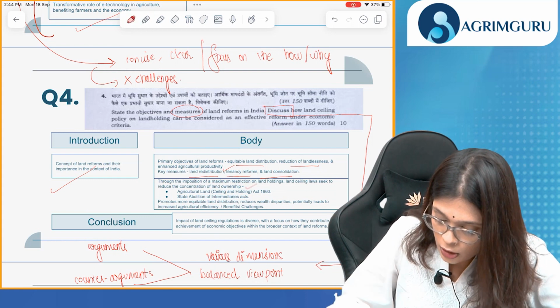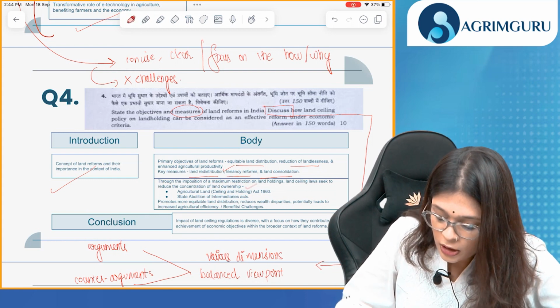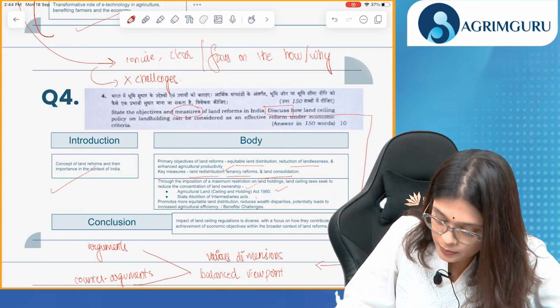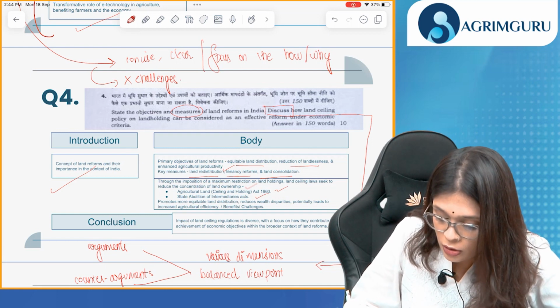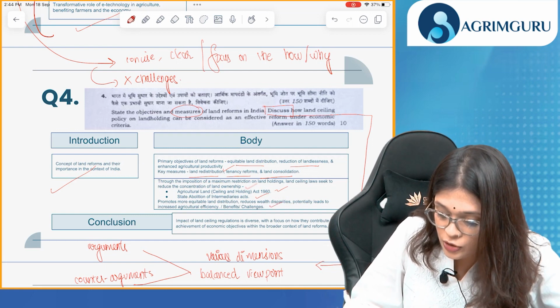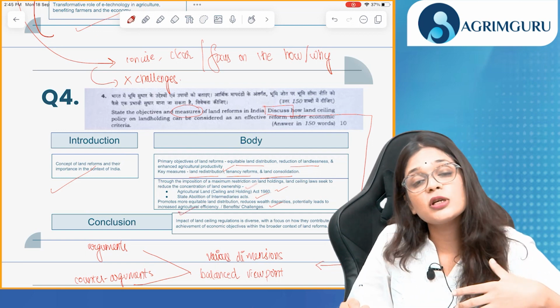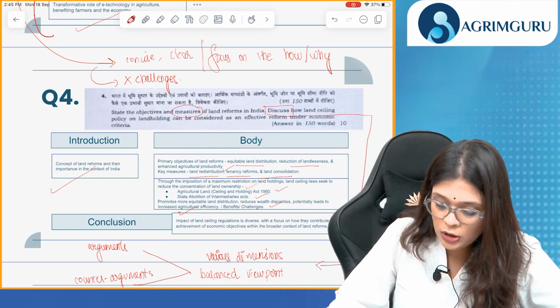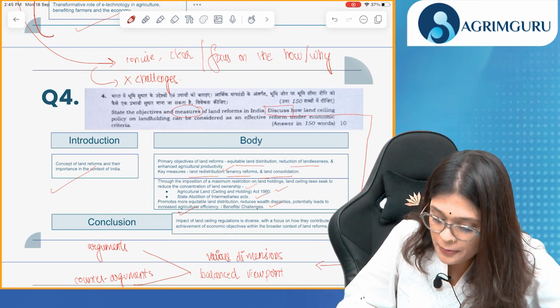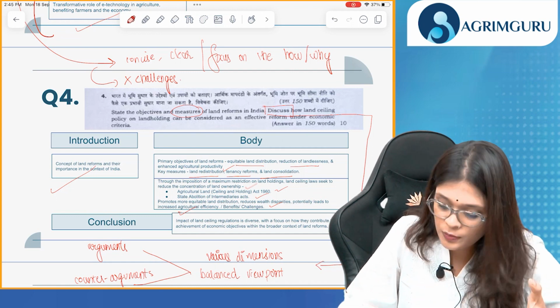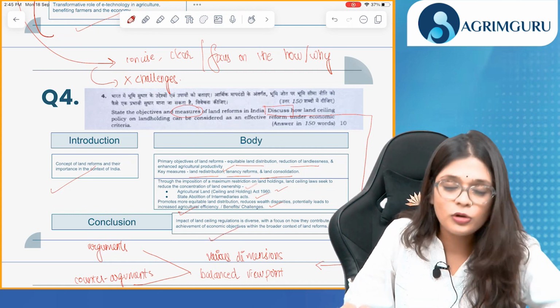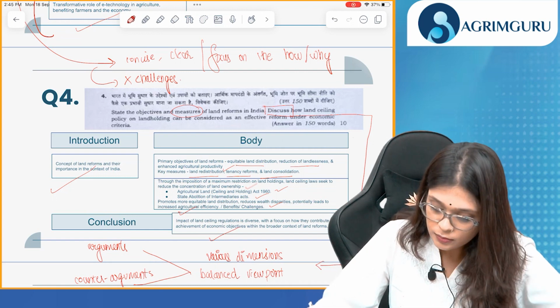Then you need to mention the acts, that is Agricultural Land Ceiling and Holding Act 1960 and State Abolition of Intermediaries Act. Why? Because land ceiling promotes more equitable land distribution, reduces wealth disparities, potentially leads to increased agricultural efficiency. So we need to discuss the benefits and the challenges of land ceiling policy as well. In conclusion, discuss the impact of land ceiling regulation with a focus on how they contribute to the achievement of economic objectives within the broader context of land reforms.